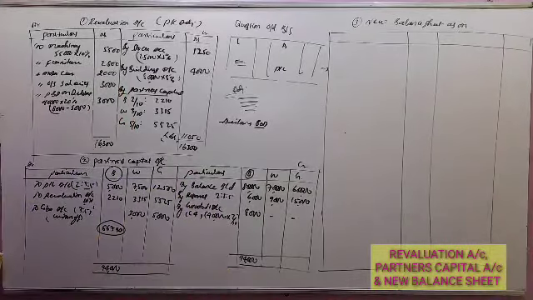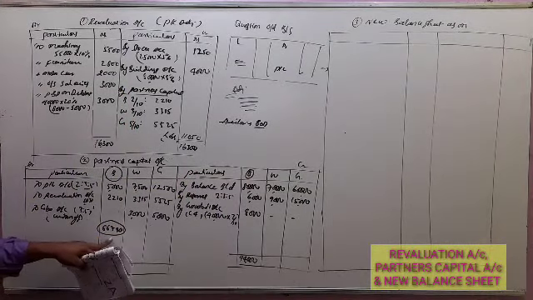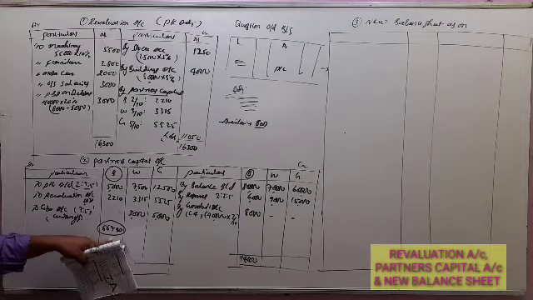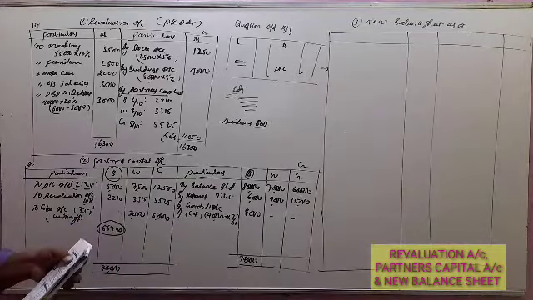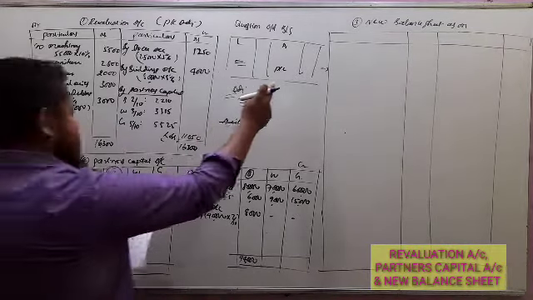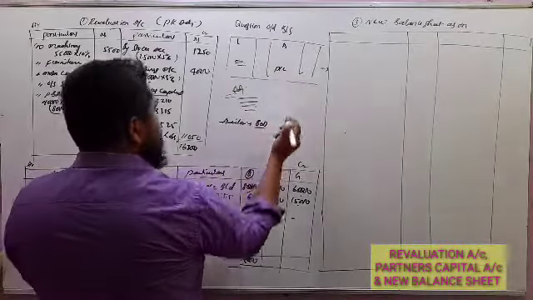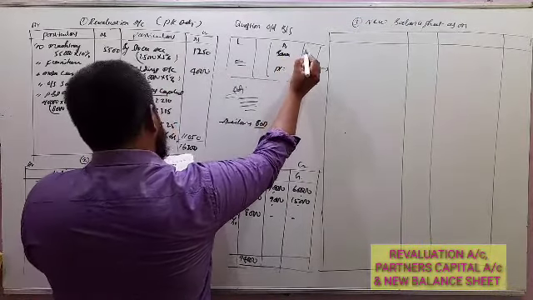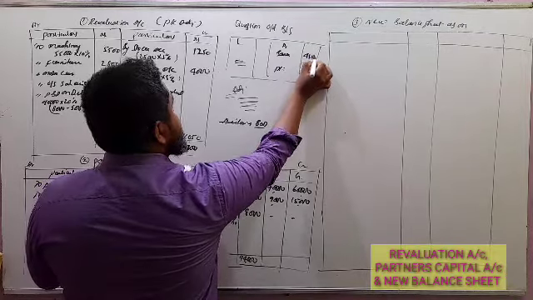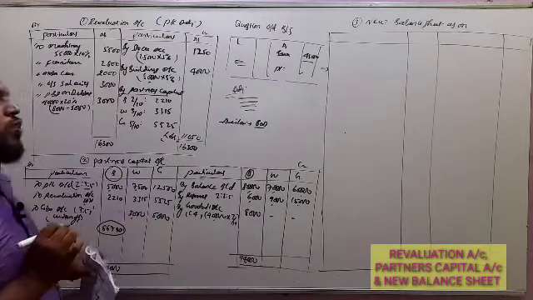The complete amount they will settle immediately, but the remaining partners will get the BOD facility from the bank. For example, in the balance sheet he has given a bank balance of 45,000.